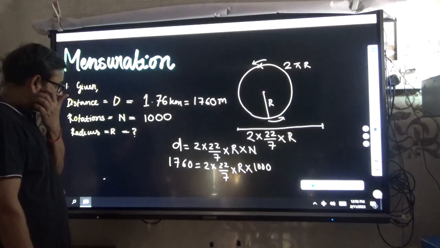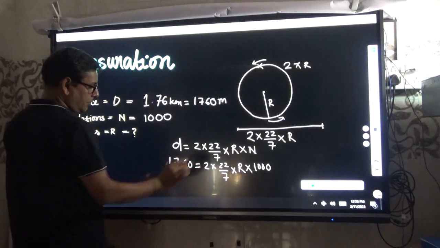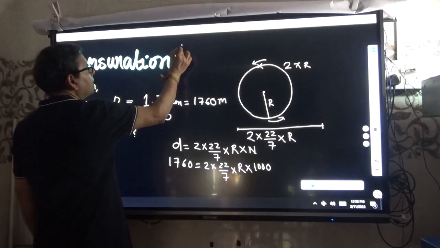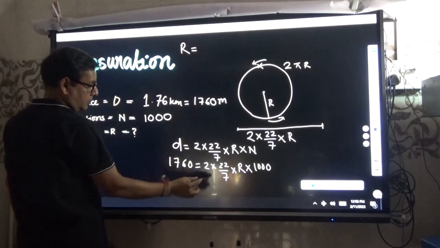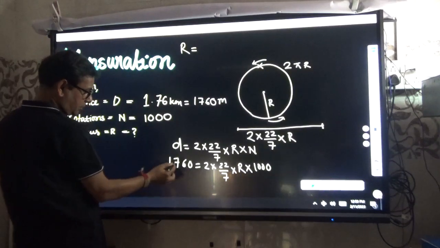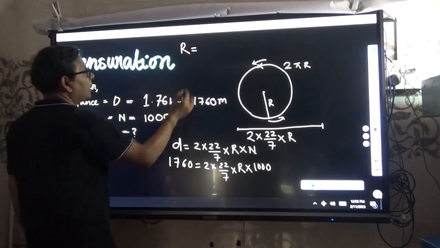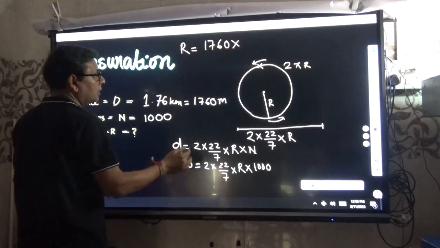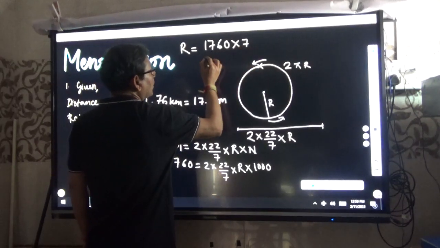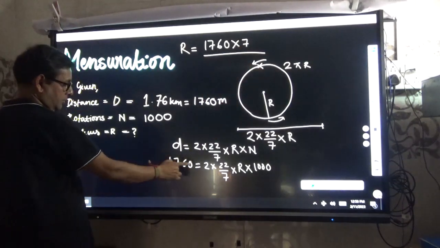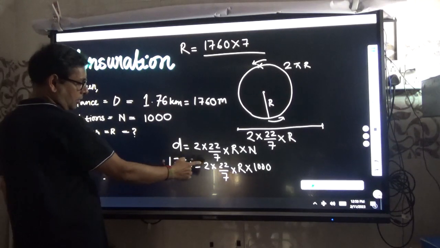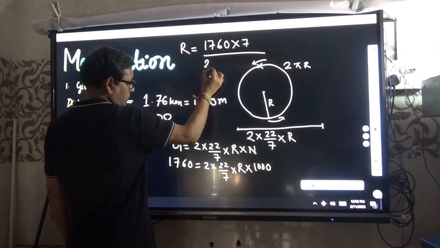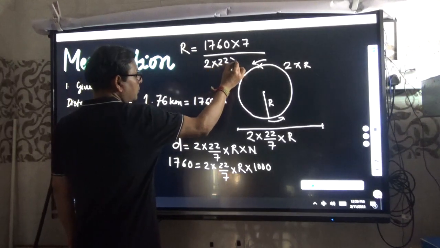Correct? Now, you have to find out R. How to find out R? Radius. So this 7 is divided here. If it goes this side, it will get 1760 multiplied into 7. So it is 1760 into 7, divided by 2 into 22 into 1000.